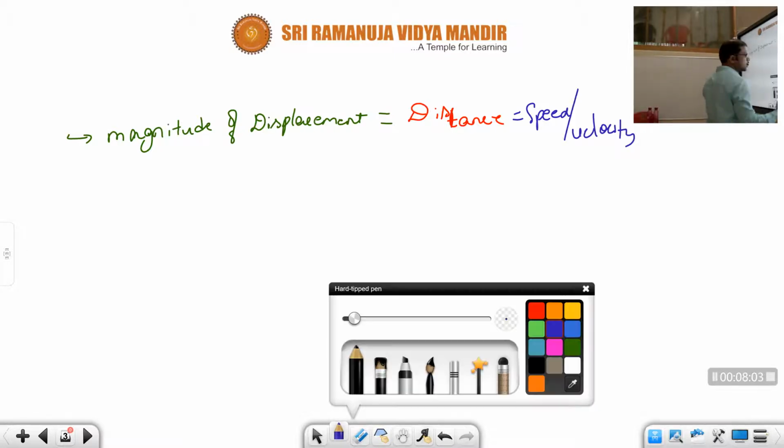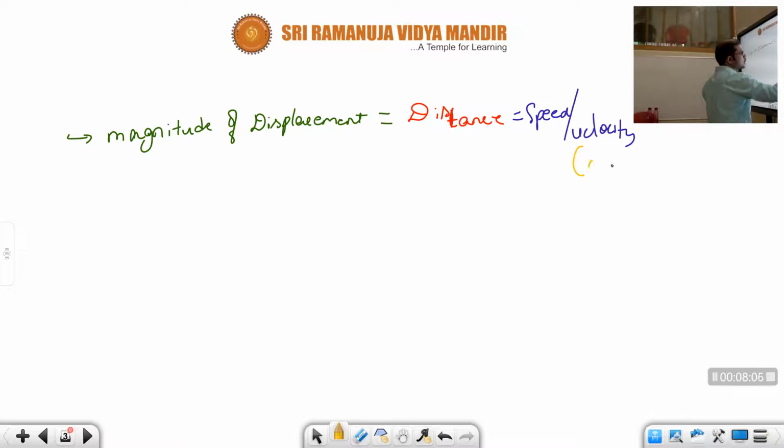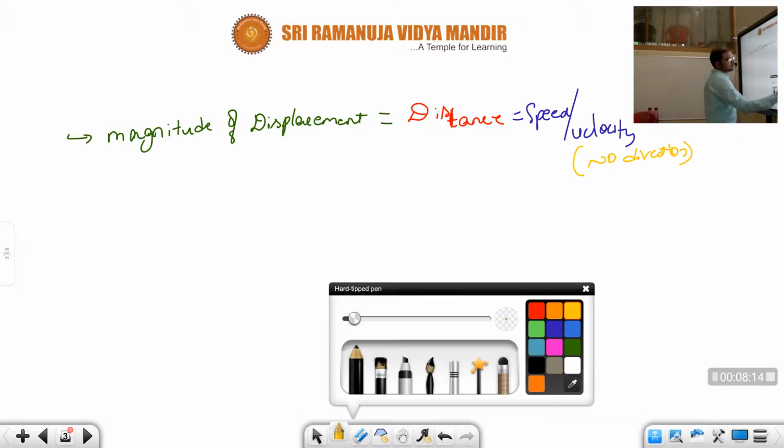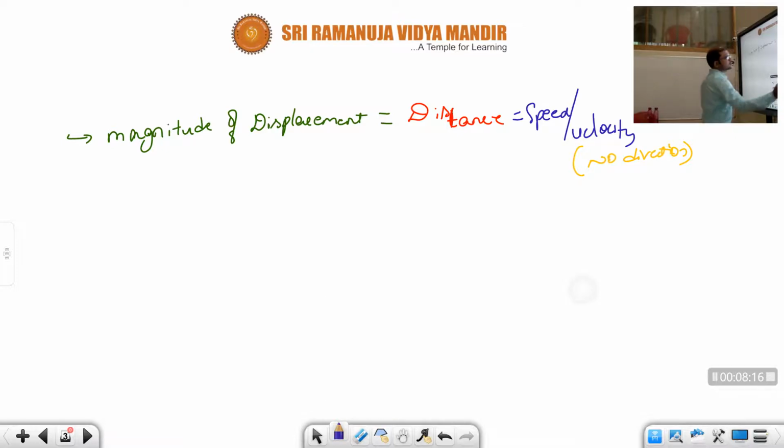While indicating the velocity, we should not keep direction here. Velocity with no direction means what, children? Magnitude of velocity.